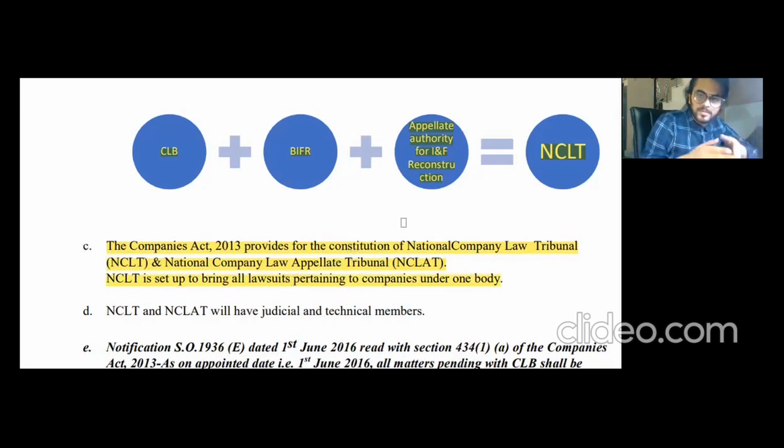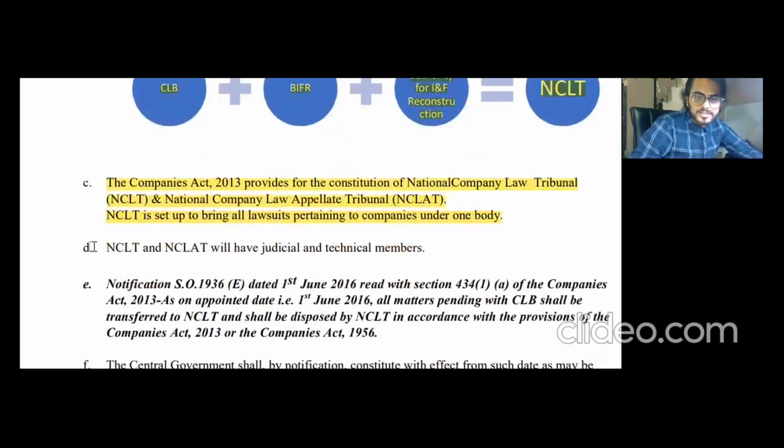So yes, let me give you a particular background of this as well: there is an adjudicating authority and there is an appellate authority. For example, in the case of companies, the adjudicating authority will be the registrar, and the appellate authority will always be the NCLT since 2016. NCLT and NCLAT will have judicial and technical members. The constitution is given in section number 409 or 410.